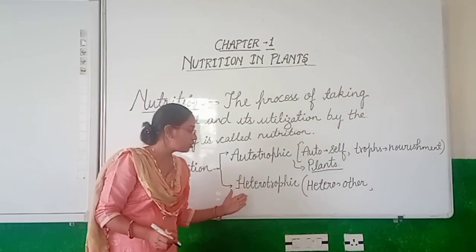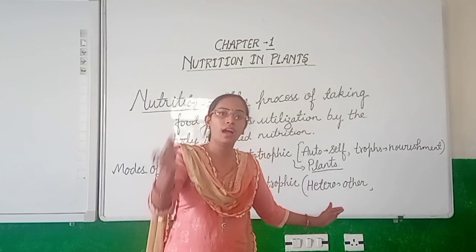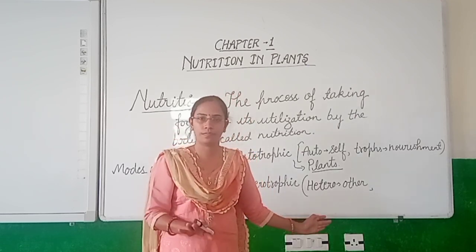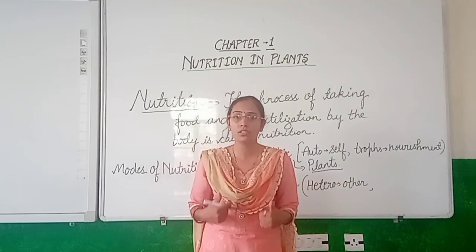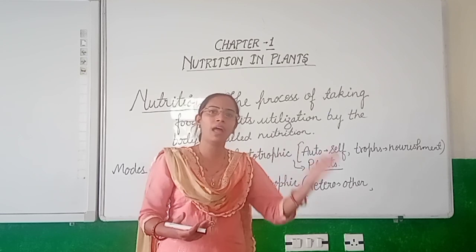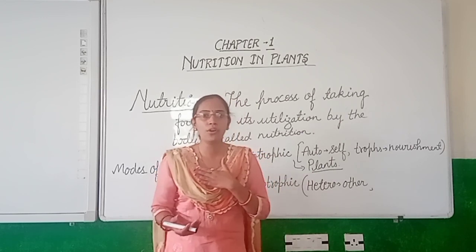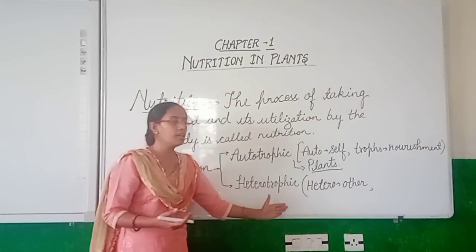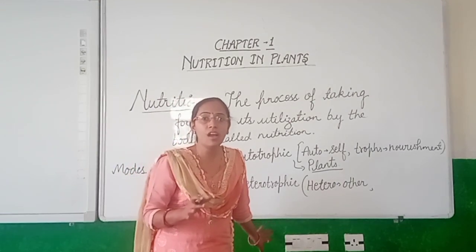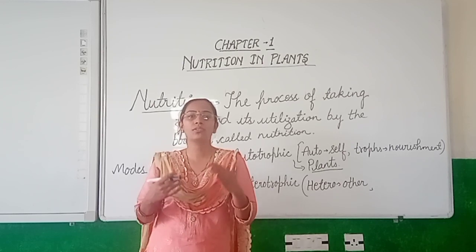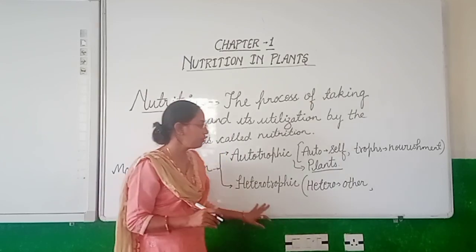So in heterotrophic mode of nutrition, the living organisms depend on others for their nutrition. For example, animals and human beings, we totally depend on plants for our nutrition. So that's why our mode of nutrition is heterotrophic mode of nutrition. हेट्रोट्रॉफिक मोड ऑफ न्यूट्रिशन वो होता है जिसमें ऑर्गेनिज्म अपने फूड के लिए टोटली दूसरे पर डिपेंड रहता है. दैट इज द हेट्रोट्रॉफिक मोड ऑफ न्यूट्रिशन.